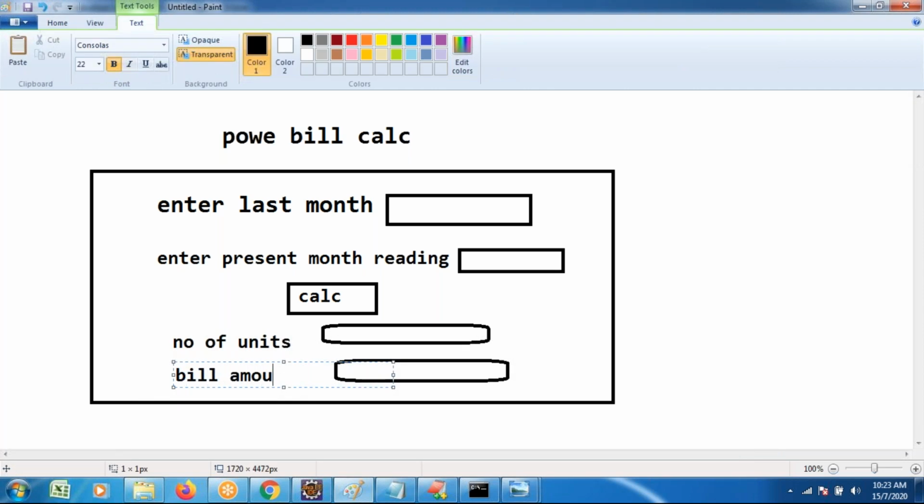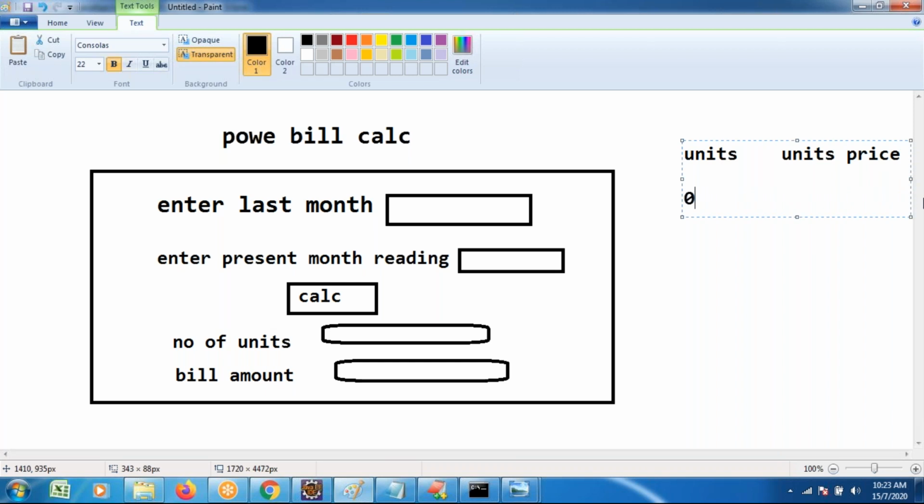But for that bill amount calculation, there is a condition. Based on the units, you want to calculate the power bill, and unit prices are there. Not all units have the same price.